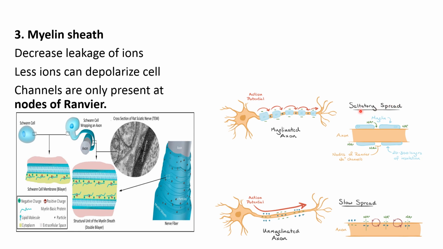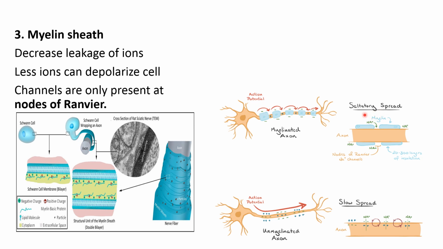The sodium ions only enter at nodes, and potassium ions leak only at nodes. So it will take less time to open and close, and these ions are sufficient because they are not leaking out through cell membrane. They are sufficient to reach the next node to open the sodium and potassium channels there. So the sodium enters into the next node and produces action potential over there.